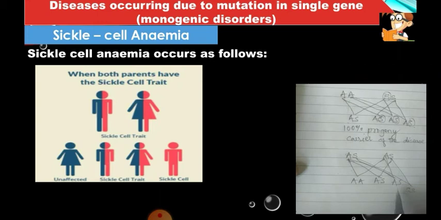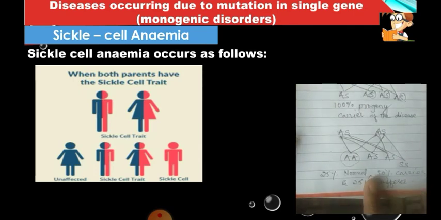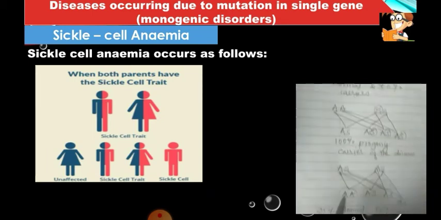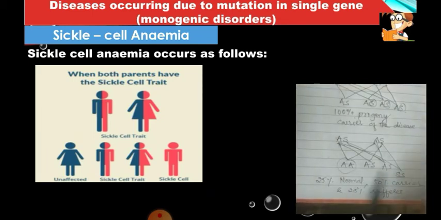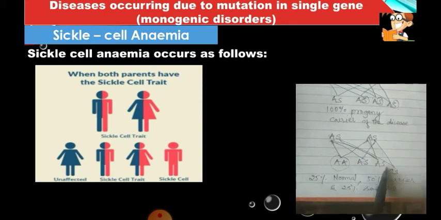That means 25% will be normal, 50% will be carriers, and 25% will be sufferers. So even if it is not expressed in this generation, it may be expressed in the next generation. 50% will be carriers again.